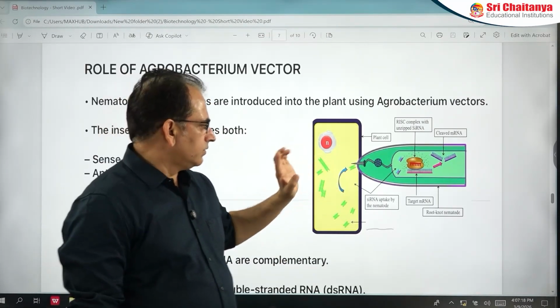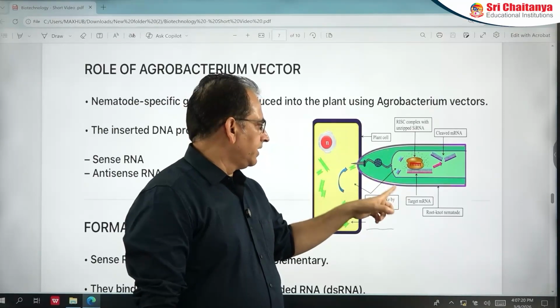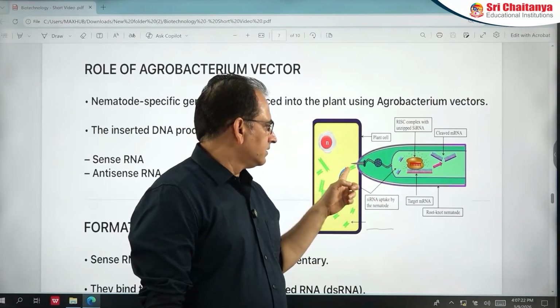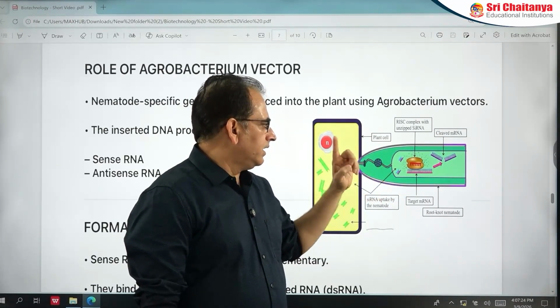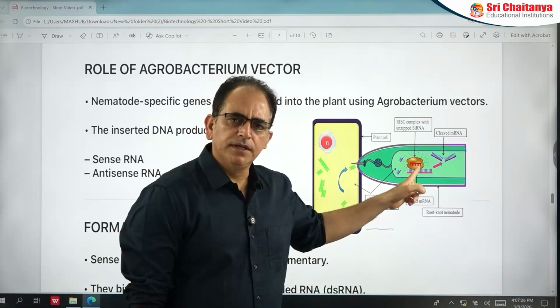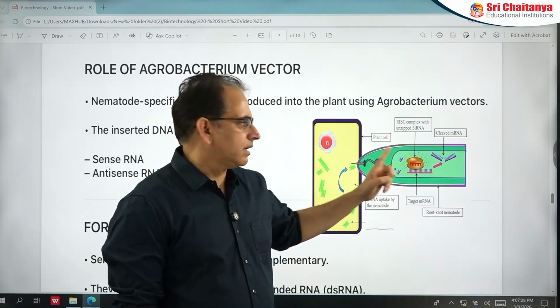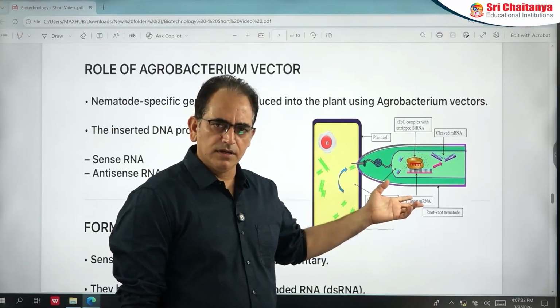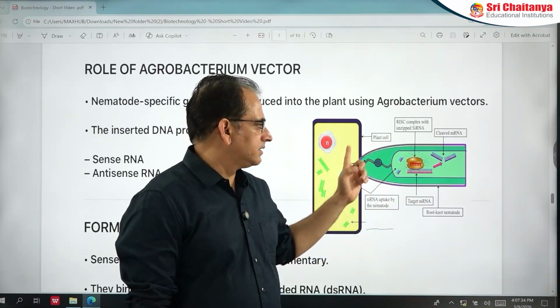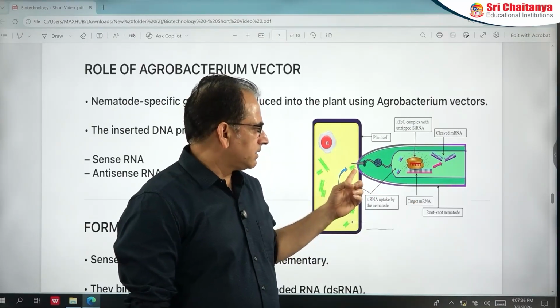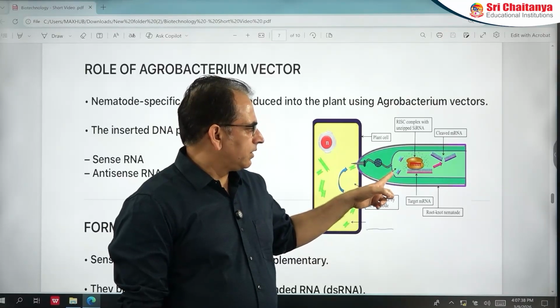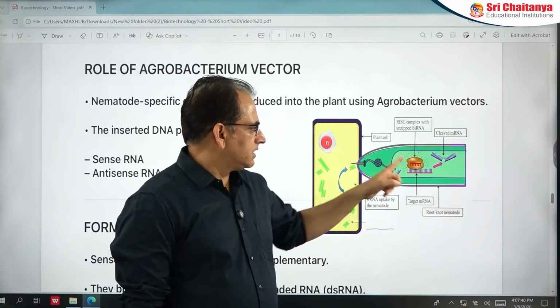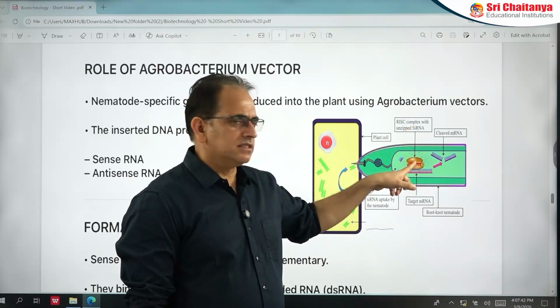And now if nematode feeds on this sense and antisense RNA, this RNA enters into the nematode. Inside the nematode, it can activate RISC. So in your book, they mentioned double-stranded RNA initiates RNA interference. Double-stranded complementary RNA initiates RNA interference. So this double-stranded RNA enters into the nematode. Inside the nematode, one strand of this binds to RISC. Now this RISC is activated.